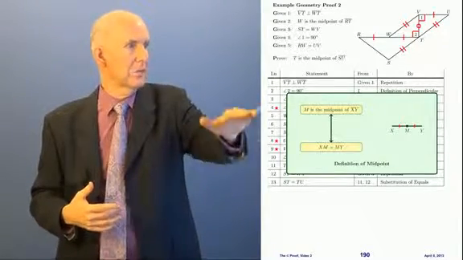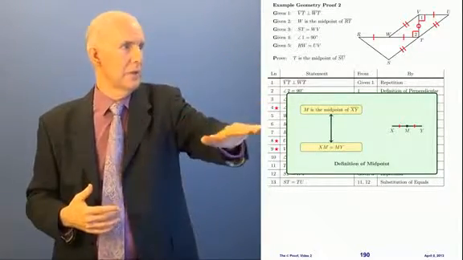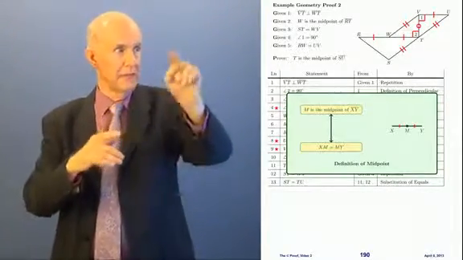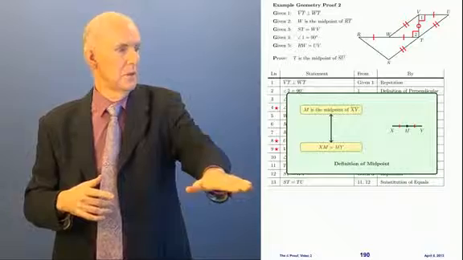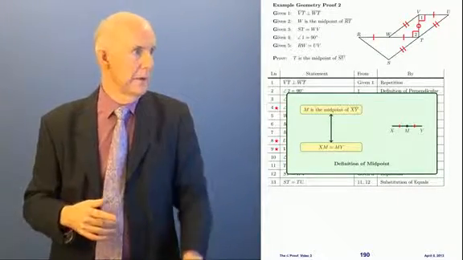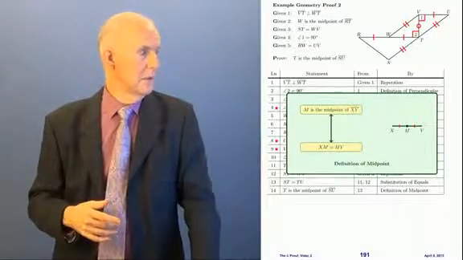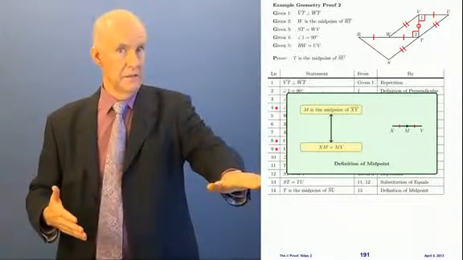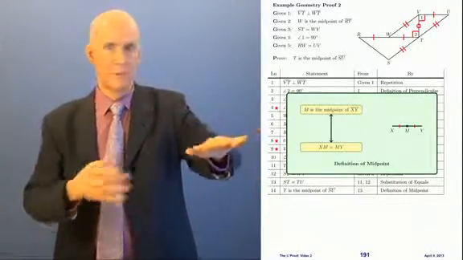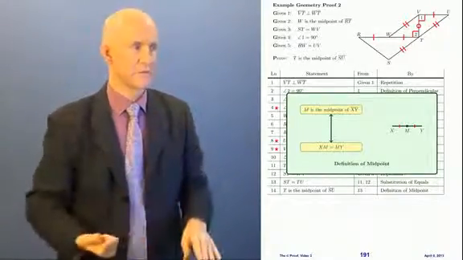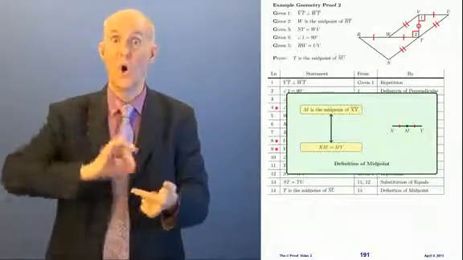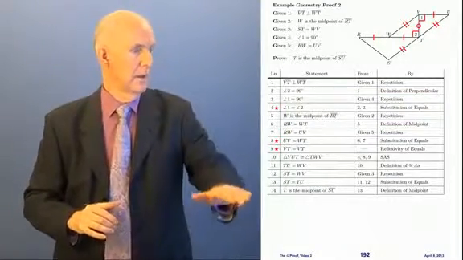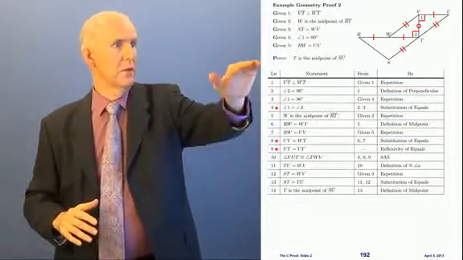We can now say, because we have that these two pieces are equal, the ST and TU, that T is the midpoint of SU. And that's what I'm going to put here. T is the midpoint of SU. Where did that come from? Line 13 by definition of midpoint, going up in the reverse direction. By the way, definitions are always two-way. Okay, and there it is. Now we've proven it. The proof is complete.